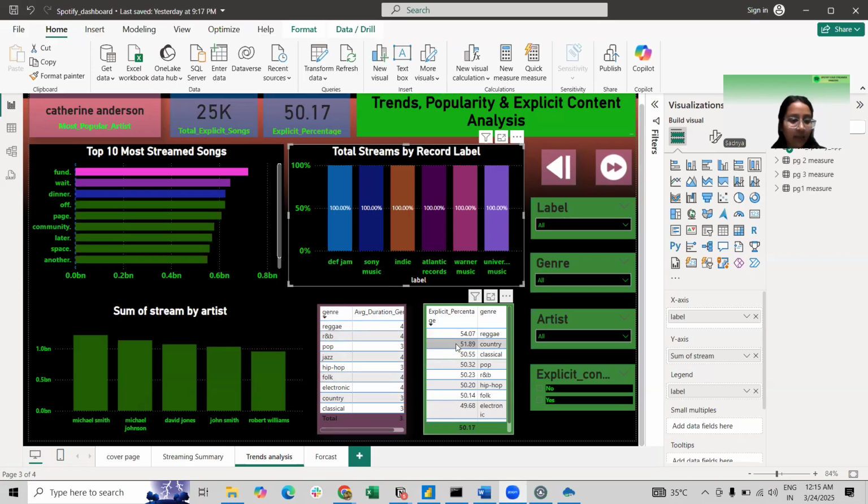The genre with the highest explicit content percentage is shown here, along with the percentage value for the highest explicit content. And here are some filters that I have applied according to the label, genre, artist, and explicit content, whether it contains explicit content or not.